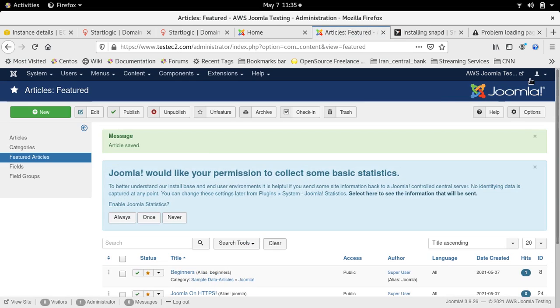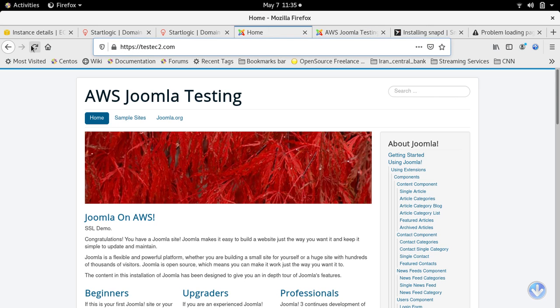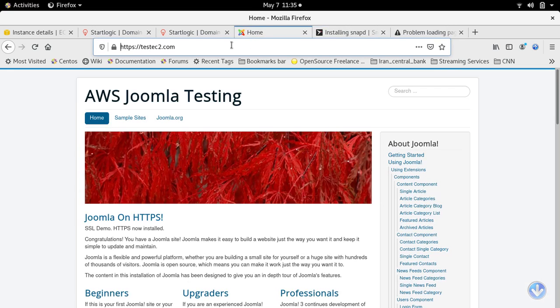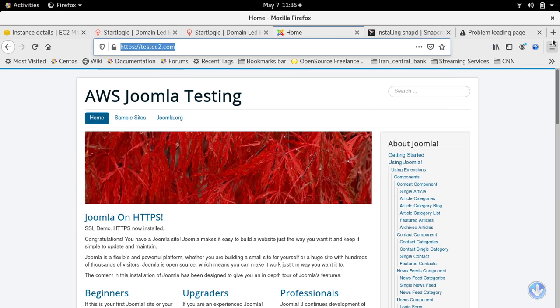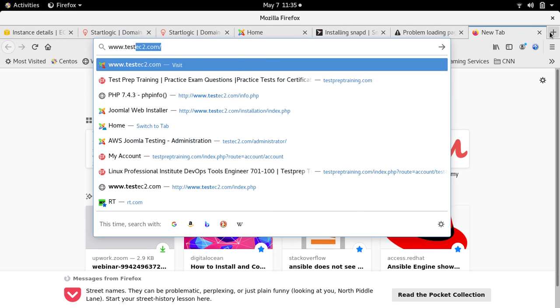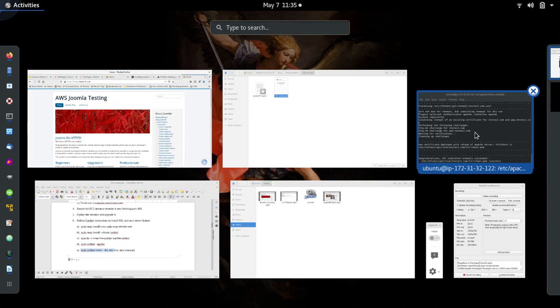So we just close that off, we log out, and we come back, we reload. Joomla on HTTPS. SSL demo HTTPS now installed. This is the root domain. Let's try it out for the alias. And as you can see, same result. And we can also just triple check